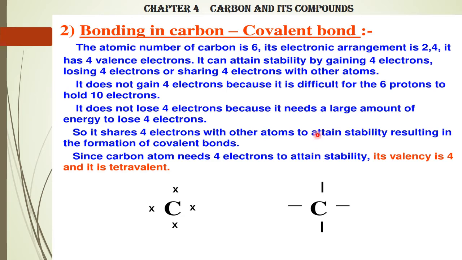So it shares 4 electrons with other atoms to attain stability, resulting in the formation of covalent bonds, that is sharing of electrons. Since carbon atoms need 4 electrons to attain stability, its valency is 4. The number of electrons in the last shell is called valency, so it is 4, and hence it is called tetravalent. Carbon has 1, 2, 3, 4. And how do they bond? Single bonding. It shares with the other atoms in single bonding.